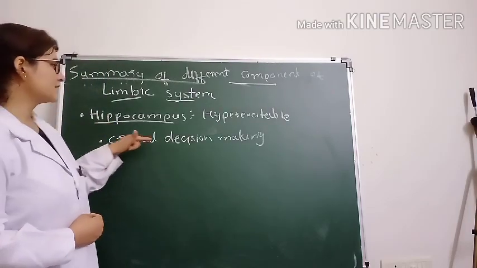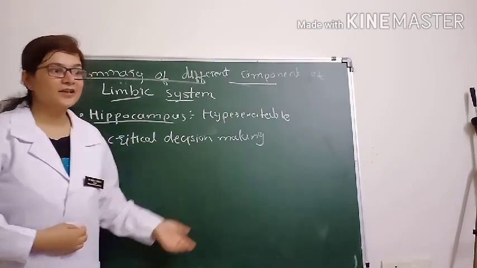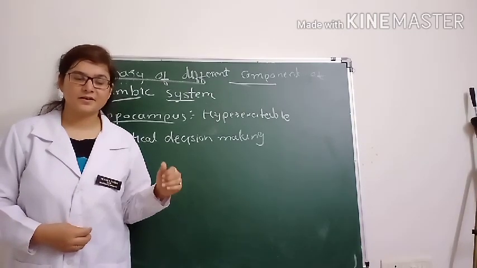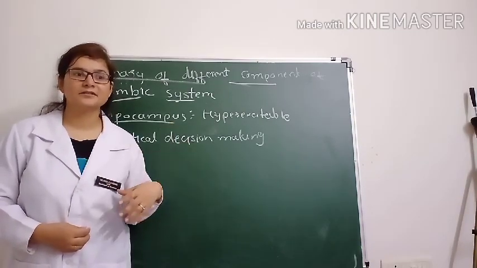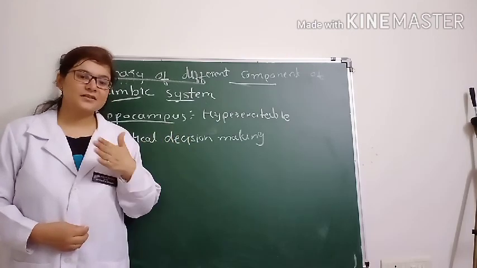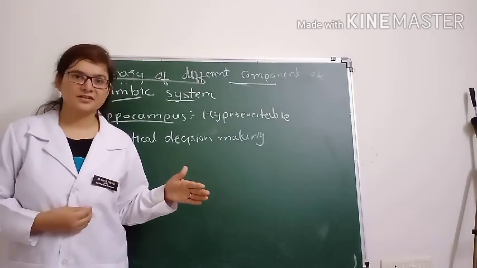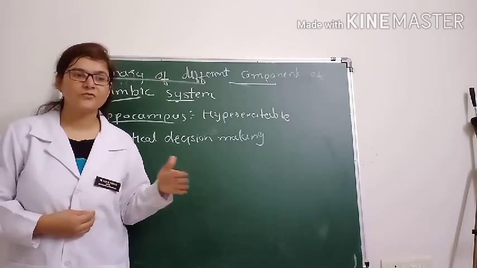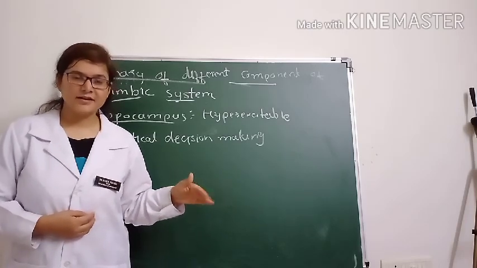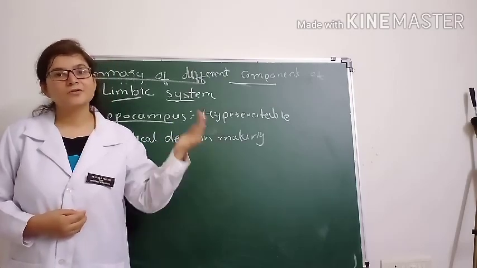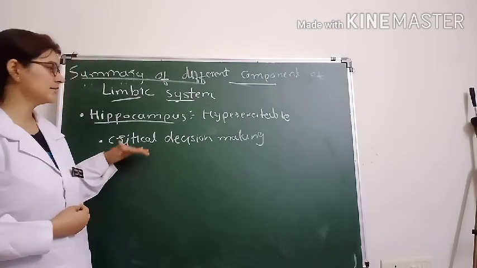So the hippocampus is critical for decision making. That's why in our routine day we do multiple activities, but it is not essential that we remember all of them, because the hippocampus will filter that this information is not important. Once habituation has taken place, once it becomes routine, you will not remember that information, right? So for any information to go into the long term memory, the hippocampus is very important.